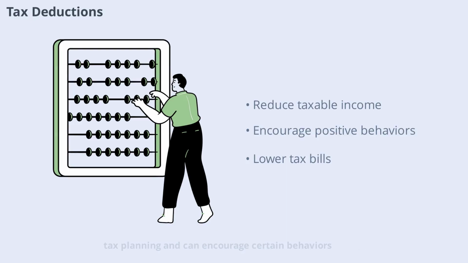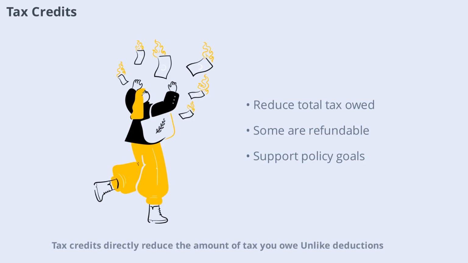Deductions are an important part of tax planning and can encourage certain behaviors, like saving for retirement or investing in education. Tax credits directly reduce the amount of tax you owe. Unlike deductions, which lower your taxable income, credits subtract from your total tax bill.